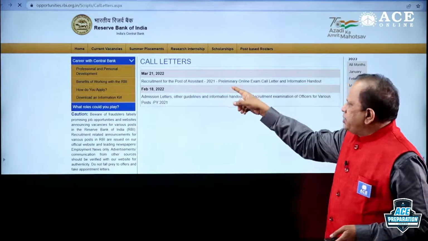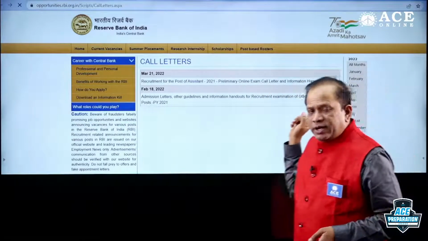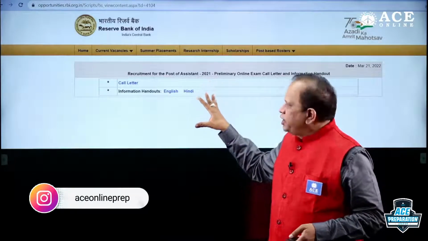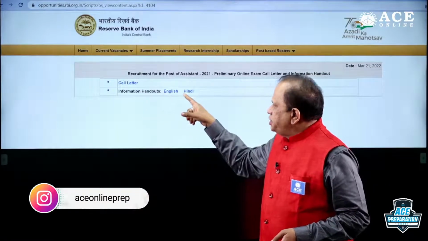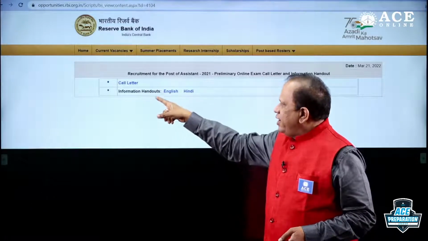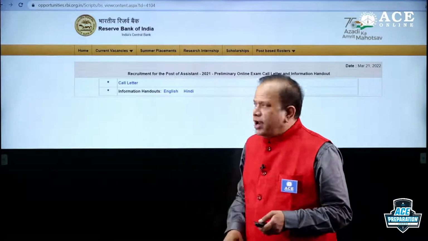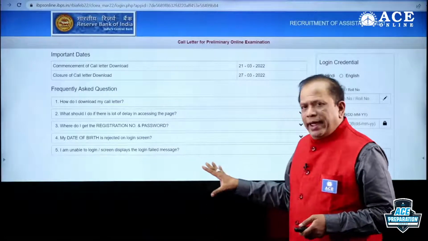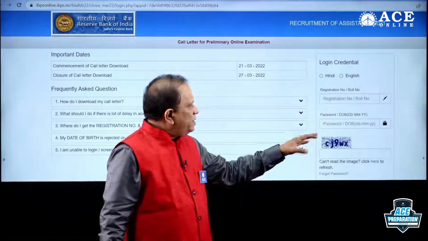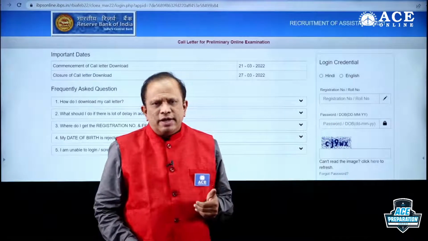Recruitment for the post of Assistant 2021 preliminary online exam call letter and information handout. Please click that, and you will be taken to another page like this, call letter and information handout. First you go to call letter, then you come back and select the information handout, English or Hindi. If you click call letter, you will see this page, and here you have to give the basic details like registration number, your password, etc., to access your admit letter.